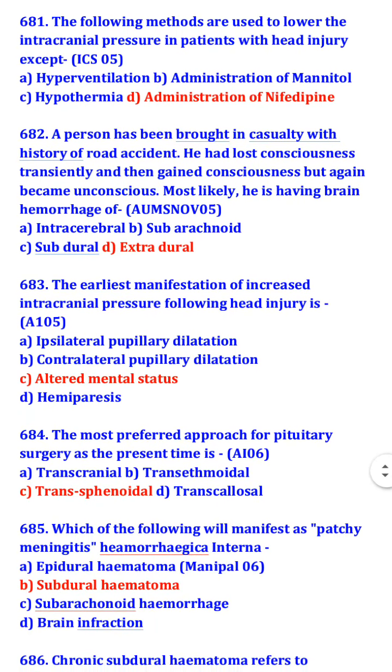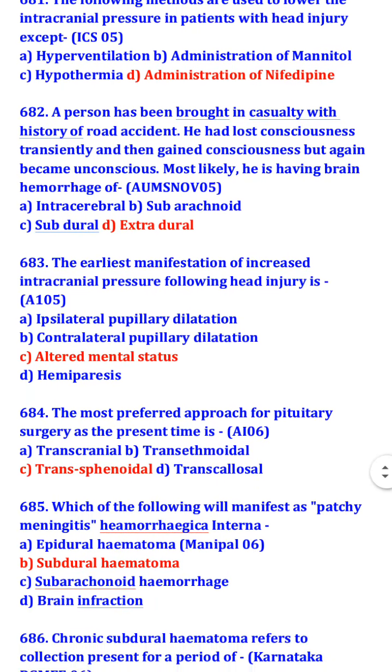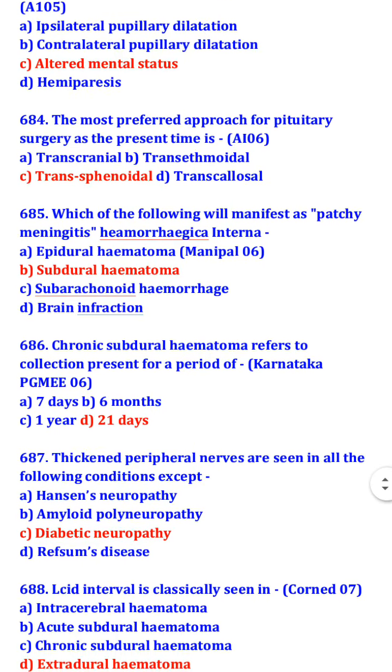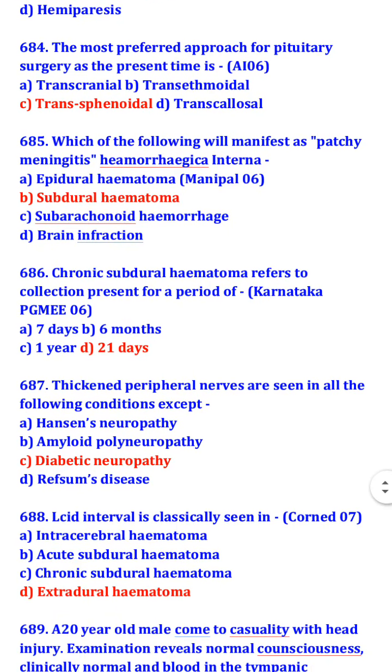The earliest manifestation of increased intracranial pressure following head injury is altered mental status. The most preferred approach for pituitary surgery at the present time is transsphenoidal. Which of the following will manifest as patchy meningitis hemorrhagica interna? Subdural hematoma. Chronic subdural hematoma refers to collection present for a period of 21 days.